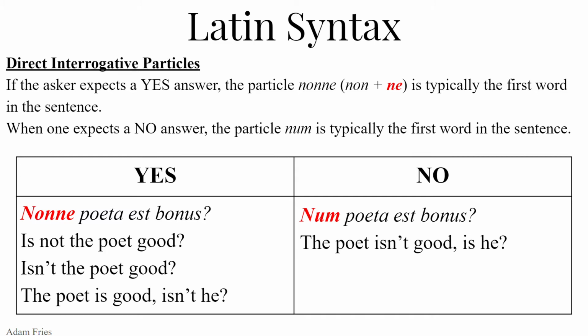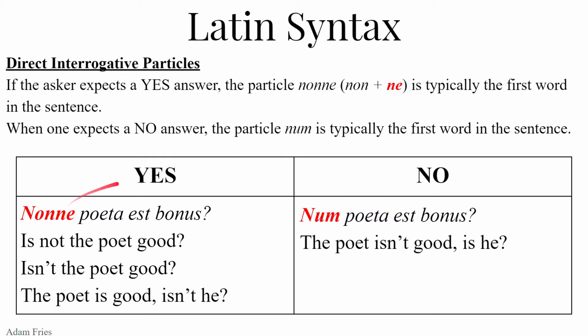Now, if you expect a no answer, if you want to influence the person to give you a no answer, num goes first. Num poeta est bonus. So once again, if this confuses you, start with the declarative, take out the interrogative, make it poeta est bonus with a period. The poet is good. Now ask that as if it were a question, and you want the answer to be no. The poet isn't good, is he? Oh, no, of course not. Scoff. Of course. Clearly, surely, of course he's not good. The poet's not good, right? Yeah, no, clearly he's not.